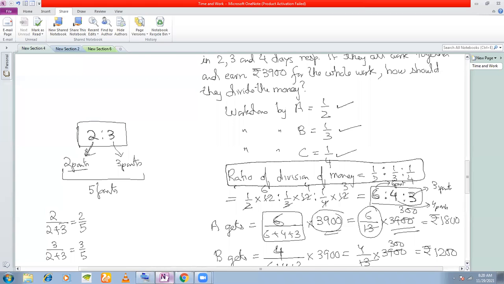In order to remove the fractions, you multiply all the components of the ratio, half, one third, and one fourth, by the LCM of 2, 3, and 4. LCM of 2, 3, and 4 is 12. You multiply all the three quantities of the ratio by 12 to get the ratio 6 is to 4 is to 3. And then you can find out the way I have shown you. So A gets how many parts? A gets 6 parts, B gets 4 parts, and C gets 3 parts. Okay.